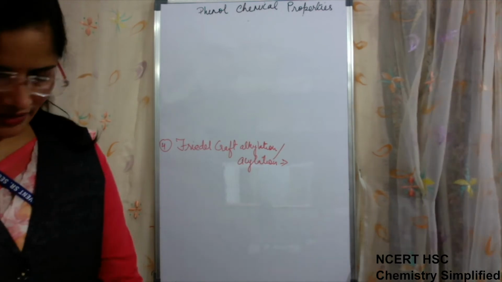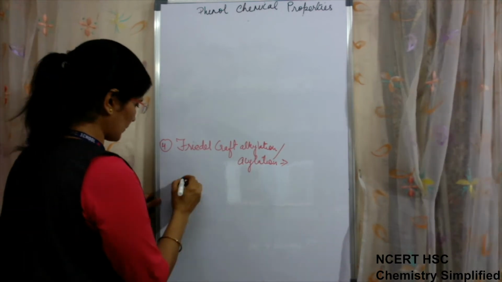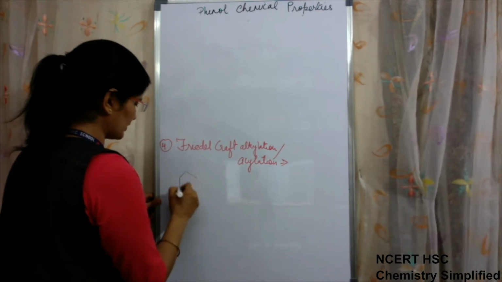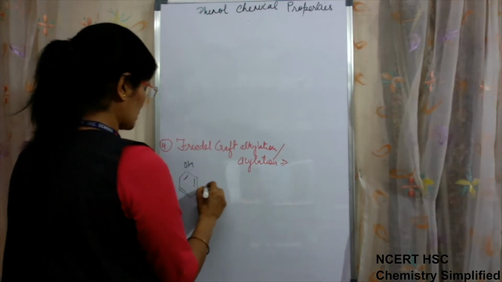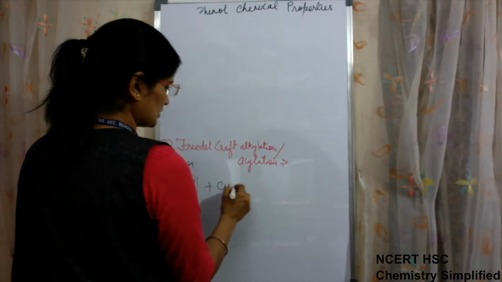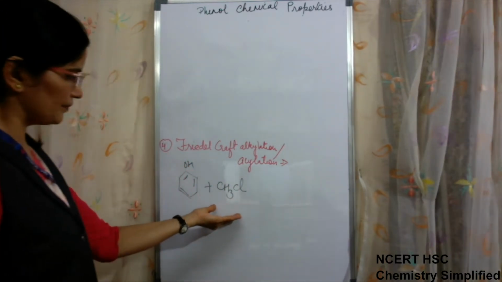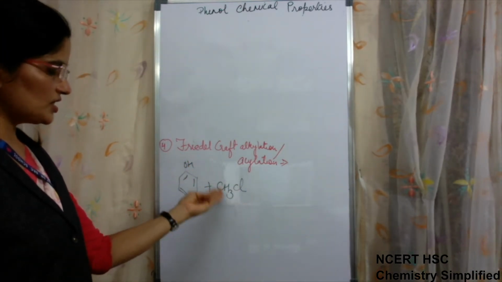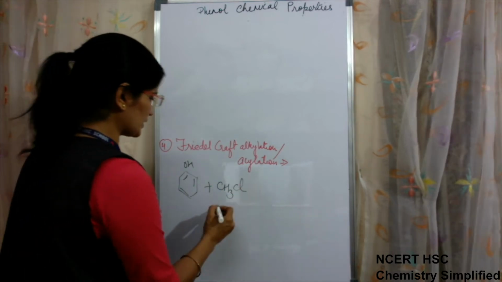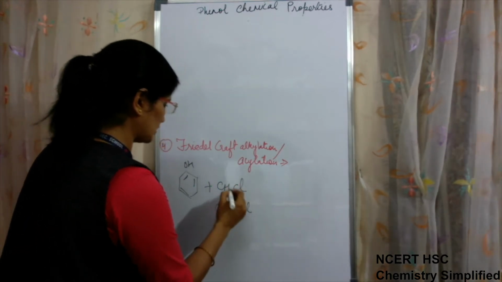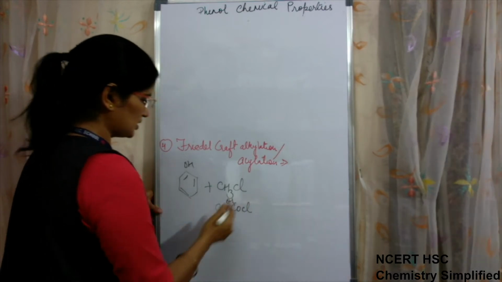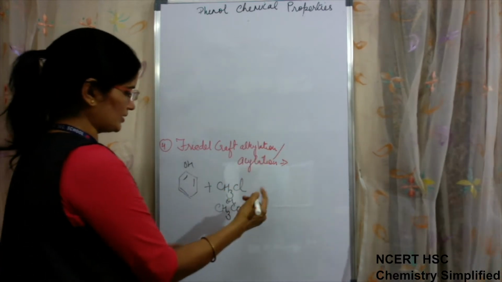In Friedel-Crafts alkylation and acylation, the products are no different, they are the same. When phenol reacts with CH3Cl, it will be alkylation; CH3COCl we will use for acylation. So in the same reaction I am writing CH3COCl, alkylation, acylation.